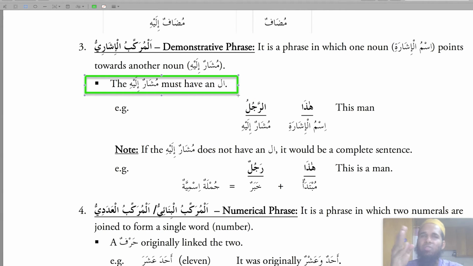If you are pointing to something, it must have alif lam, meaning that if you are pointing to something, then it is known. You know what you're pointing to. It is very specific. It is ma'rifa, it is known. That's why it should have alif lam.